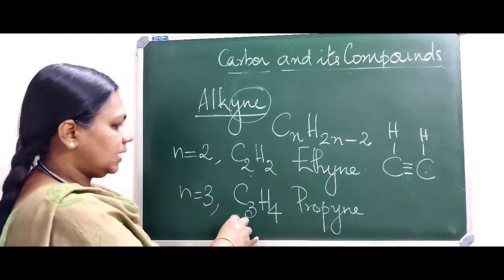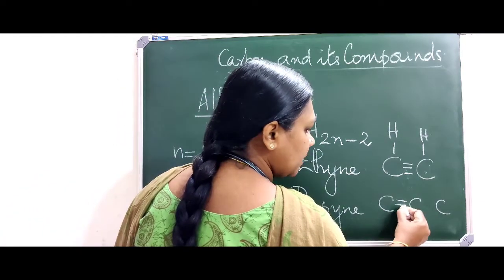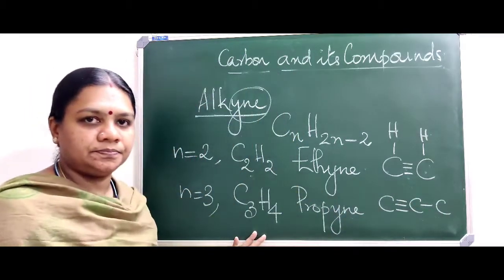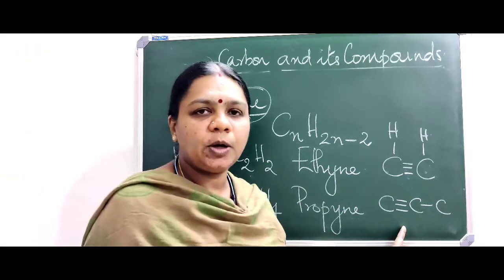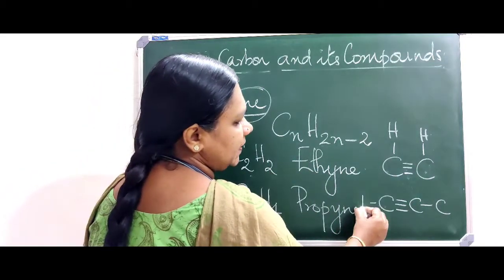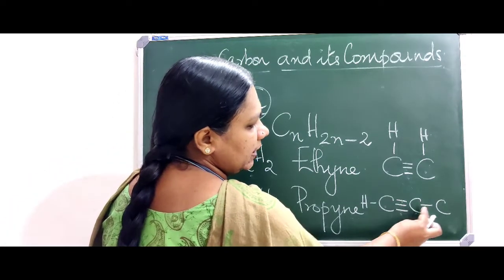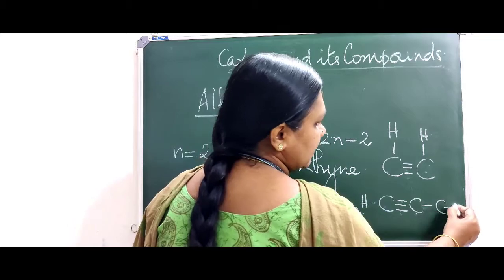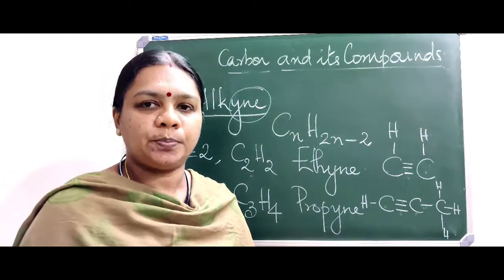This is the structure. Coming to propyne, we have 3 carbons. Between any 2 carbons we have to specify a triple bond. All the other bonds are single bonds. The same happens with alkenes also. Only one of the bonds remains as double or triple. All the others are single. Now how many more valencies does it have to satisfy? Only one, because it has already satisfied 3. Consider the middle carbon. 1, 2, 3 as well as 4 are all completed. And for the last carbon, only one valency is satisfied. We require 3 more. Hence this is the structure of propyne.